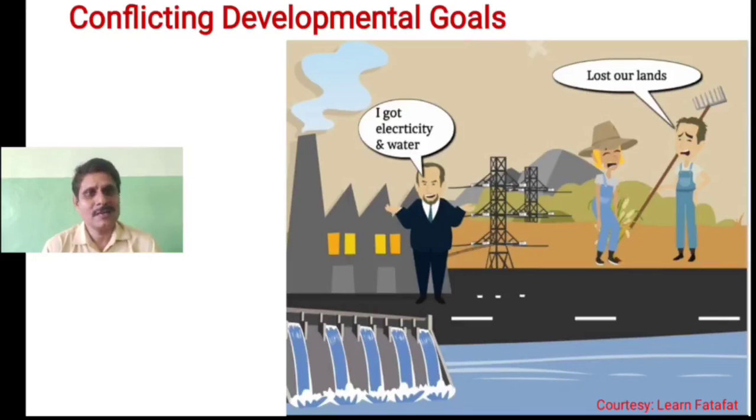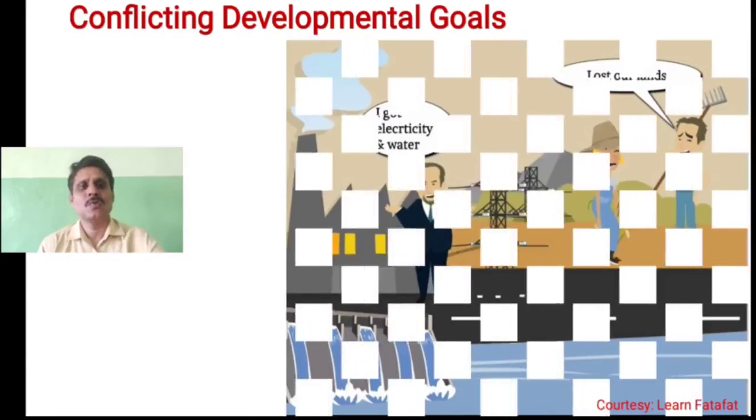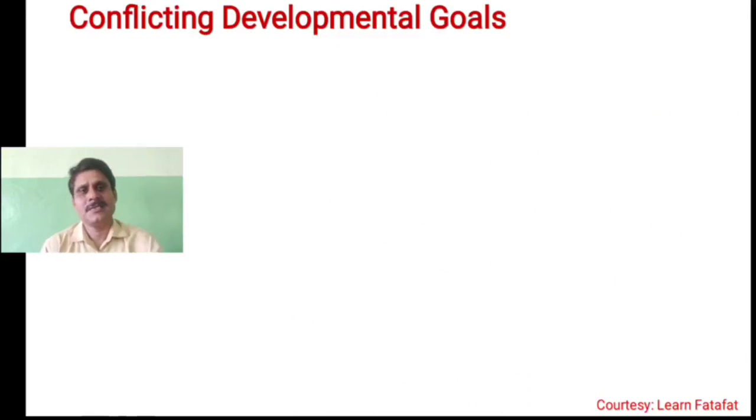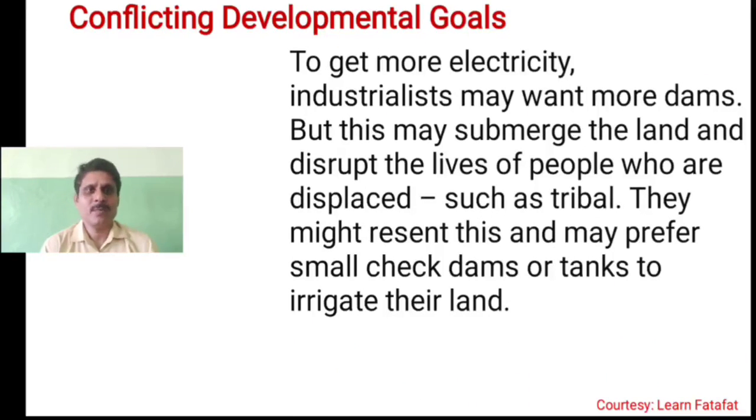Their agony is that in this dam project they lost their land, and it is a destruction for them. So in this situation, to get more electricity, industrialists may want more dams, but this may submerge the land and disrupt the lives of people who are displaced by the dam.